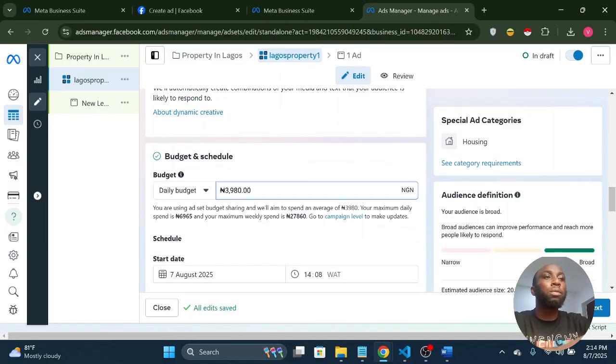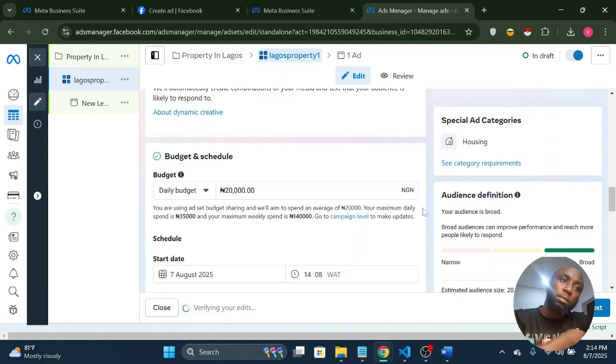So for your daily budget, I think the minimum is $1. So $1 is around 1.6 or thereabout. So you can choose what works for you. But for a high ticket product like real estate, it's always advisable to go with a big budget, because we are selling expensive products. So the budget is important. Your budget has to reflect what you are trying to sell.